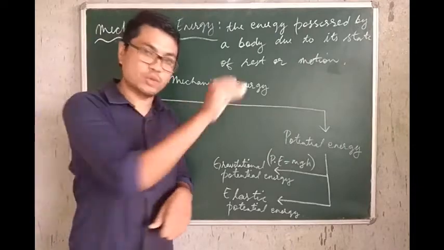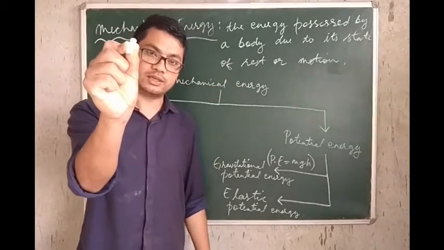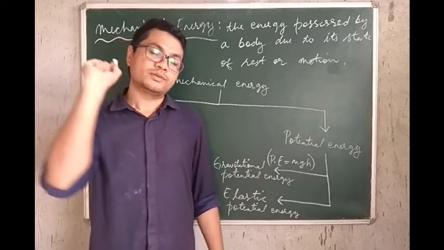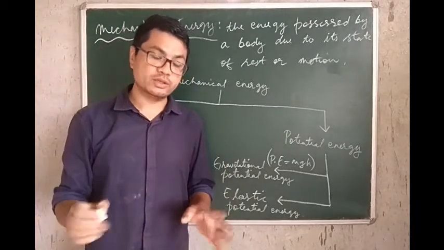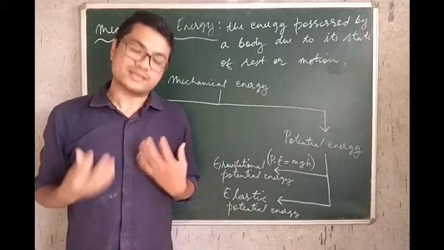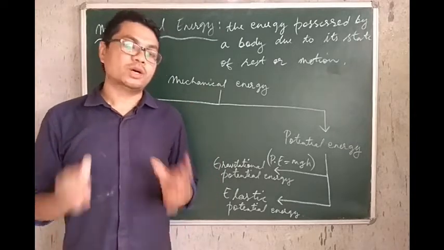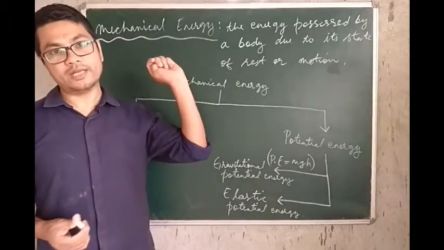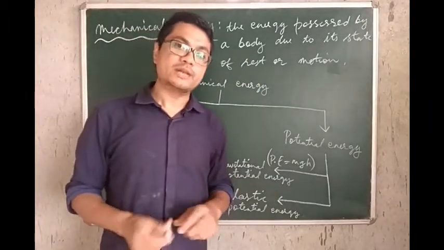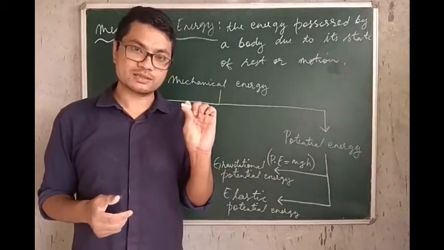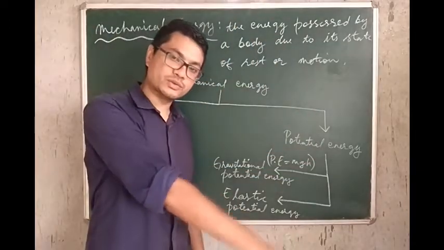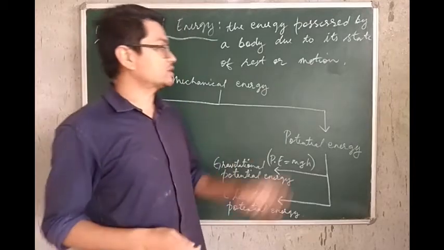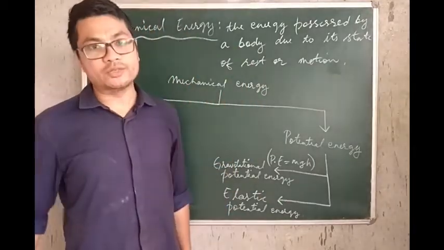Also, if the body is in motion, if I throw this piece of chalk and it hits somebody on the head, a body in motion also possesses energy, and the energy a body possesses because of its motion is also mechanical energy. So the energy that a body at rest or a body in motion possesses is what is called your mechanical energy.